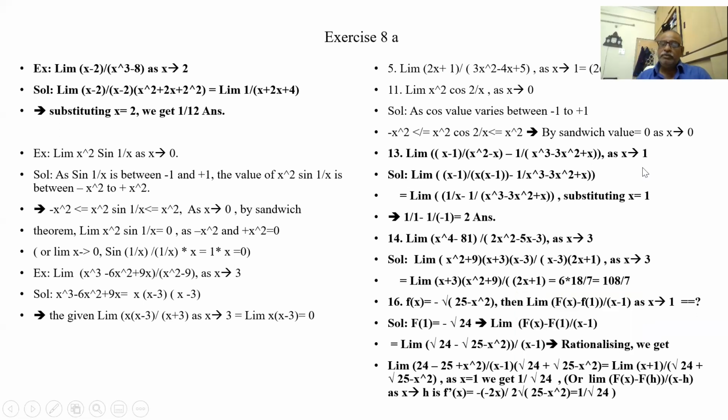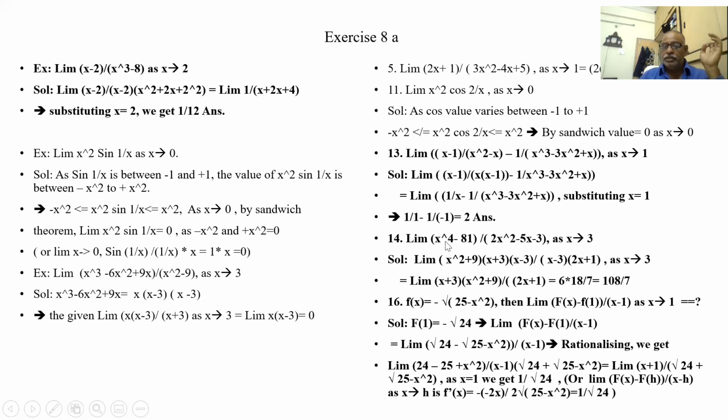So first we have to see if we are simply substituting, I am getting 0 by 0 or denominator 0, then I have to use other methods. If I am getting the answer straight away, I need not go further. Okay. Now, limit of x to the 4 minus 81 by this as x tends to 3. If you see x tends to 3 in the bottom, what is becoming? 9 2s are 18, 5 3s are 15, plus 3, 18. 18 minus 18, 0. So in the denominator I am getting 0. So I have to do some other method.